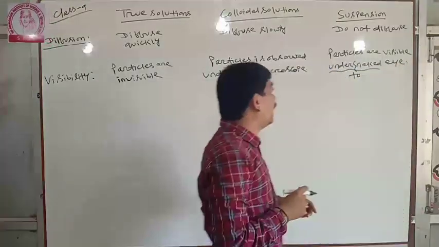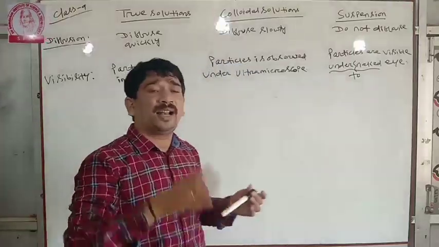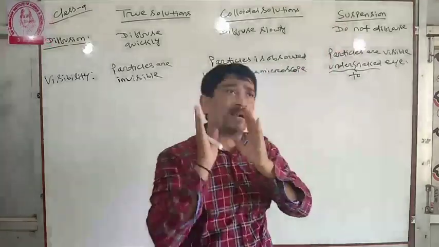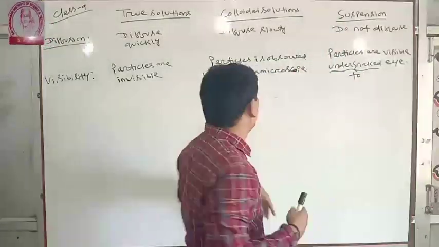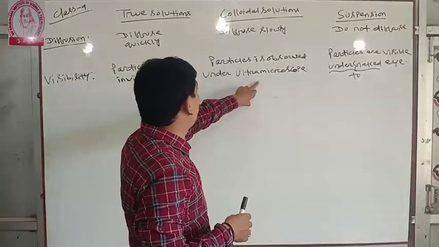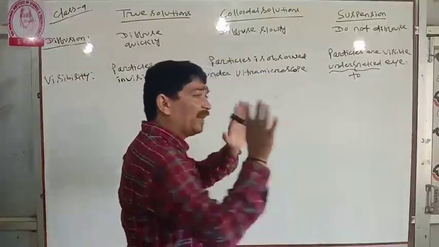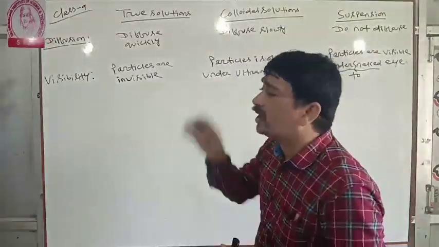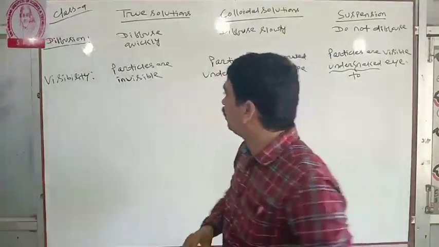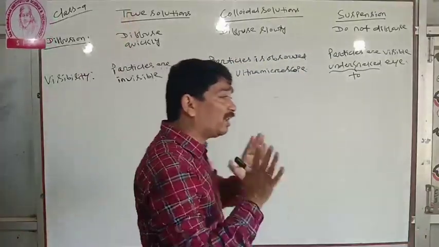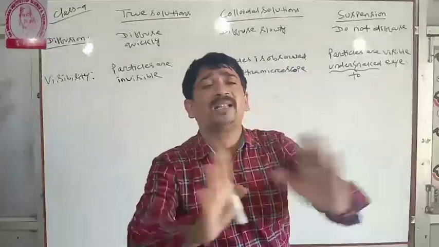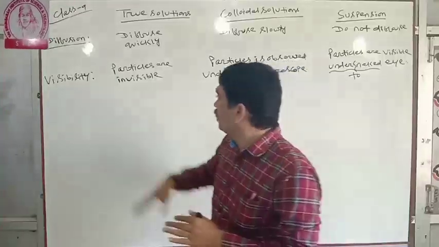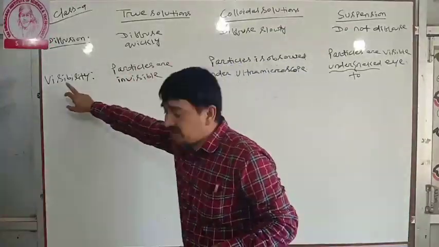So with the naked eye, you can see the particles. In the case of suspension, you can observe the particles with the naked eye. But in colloidal solution, generally the particles are observed under an ultra microscope. In true solutions, you cannot see the particles; the particles are completely invisible. That is visibility.